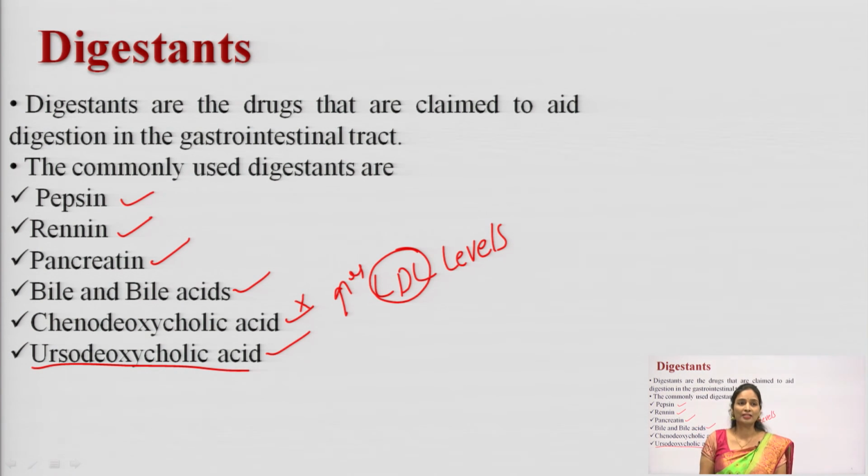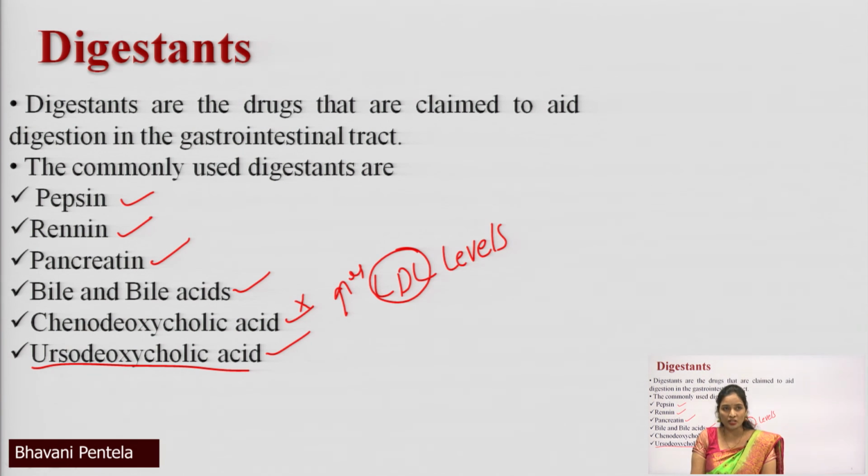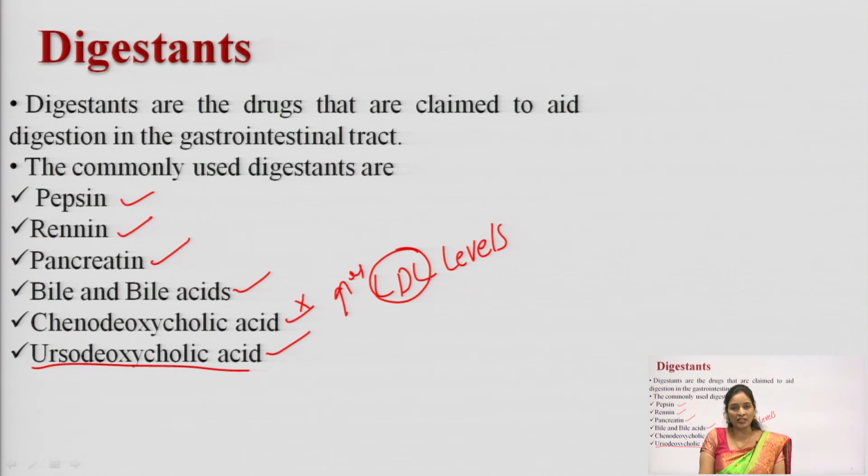In digestants we discussed pepsin, renin, bile and bile acids, pancreatin, chenodeoxycholic acid, ursodeoxycholic acid. These are all the common digestants you use to treat digestion. Digestants are the drugs that claim to aid digestion in the gastrointestinal tract. So, what drugs and enzymes can you use as digestants? Renin, pepsin, bile and bile acids, pancreatin, chenodeoxycholic acid, ursodeoxycholic acid. All these can be used as digestants.